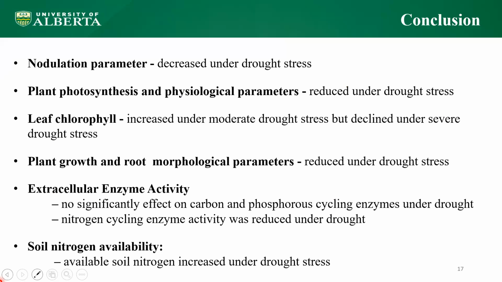In conclusion, nodulation parameters decrease under drought stress. Plant photosynthesis and physiological parameters are reduced under drought stress. Leaf chlorophyll increased under moderate drought, but declined under severe drought stress. Plant growth and root morphological parameters are reduced under drought stress. There is no significant effect on carbon and phosphorus cycling enzymes, while nitrogen cycling enzyme activity was reduced under drought. And lastly, available soil nitrogen increased under drought stress.